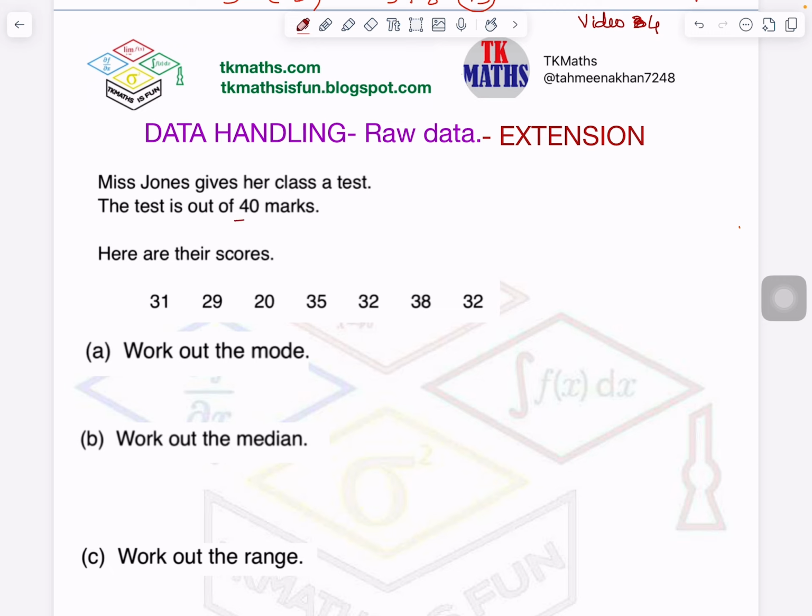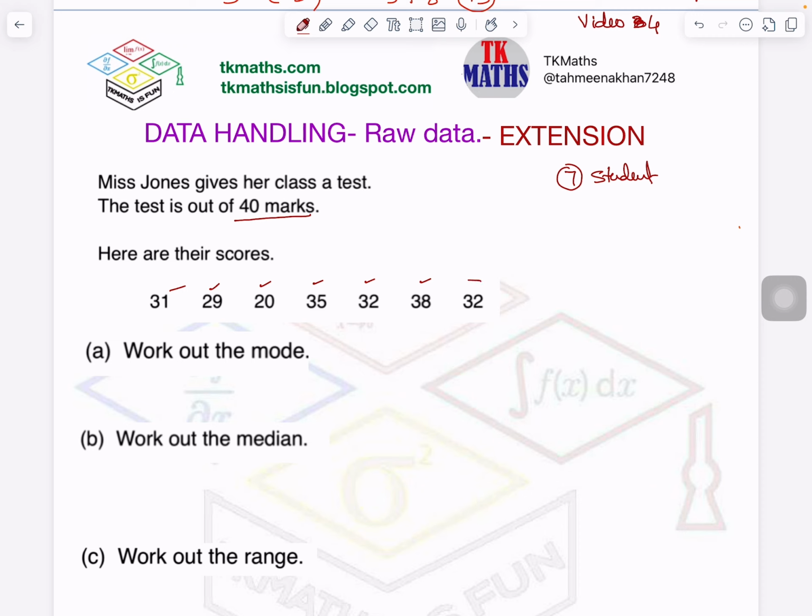There was a test which was out of 40 marks, and these are the marks obtained by the students. So how many students are here? 1, 2, 3, 4, 5, 6, 7. So these are the marks of 7 students, right? Work out the mode. Mode means which mark was obtained by most of the students.